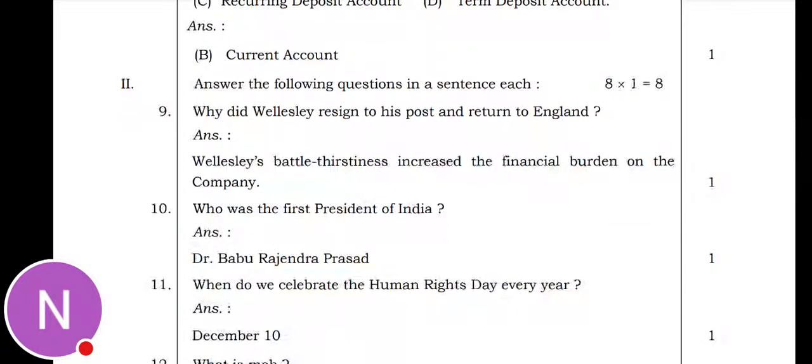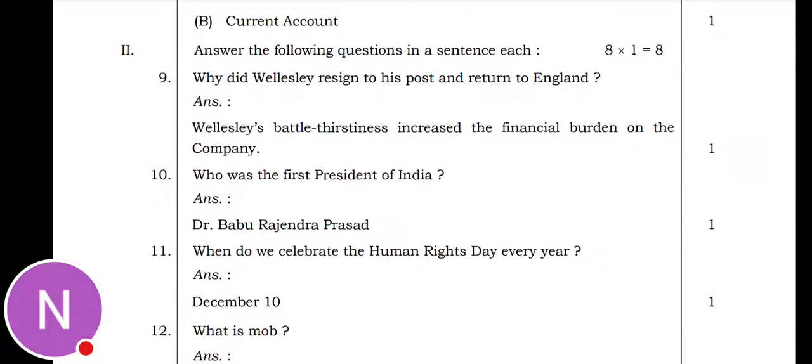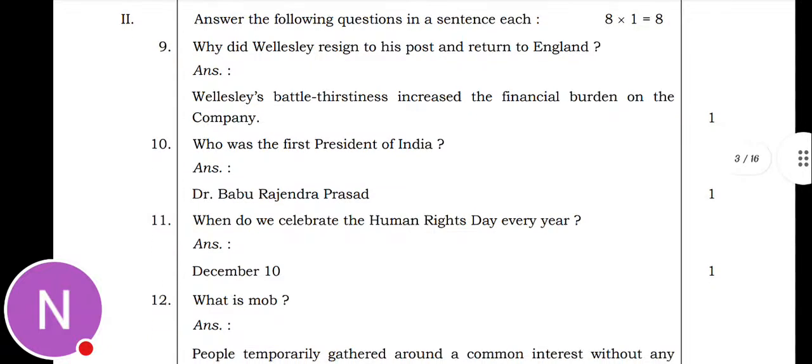Next, second main. Here you have to answer 8 questions. Each question carries 1 mark. It is answer the following, you will get 8 marks. The first, 9th question they asked is, why did Wellesley return to England? So Wellesley's battles increased the financial burden on the company. So that's why he resigned his post and returned to England.